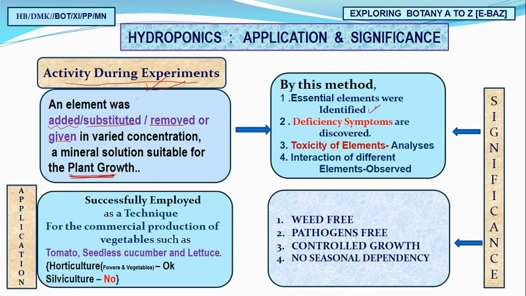Which element is essential and which is not. If an essential element is removed, it will not go unnoticed. Yes, it will be noticed through deficiency symptoms. If you use important micronutrients at more than their required concentration, there will be toxicity of the nutrients.